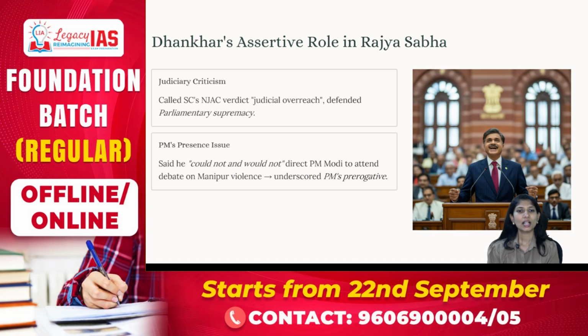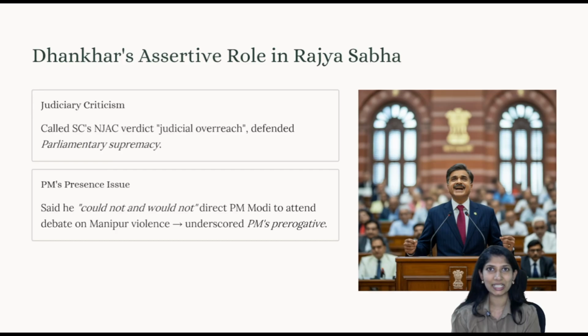First, when the judiciary verdict came out striking down the NJAC Act, the Vice President Dhankhar called the Supreme Court's NJAC cancellation, declaring it null and void, a judicial overreach, and he defended parliamentary supremacy. This immediately drew criticism from the people.